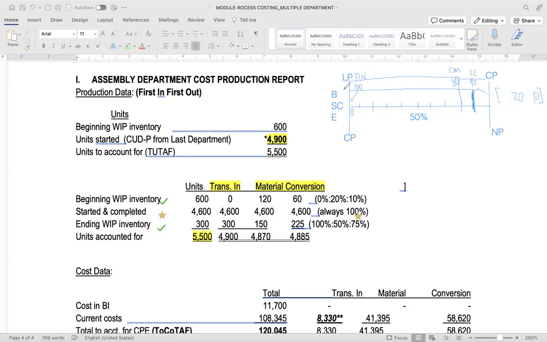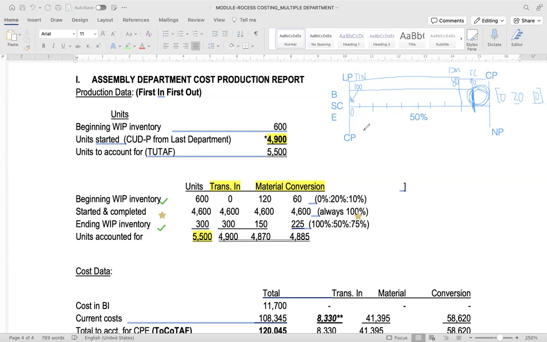Now, as to transferred in, we have here the conversion cost range, wherein already we have recognized 90% and there is only 10% remaining conversion cost to be applied. Same with material. Hence, the transferred in is not within this conversion cost range, because it is already 100% complete as to transferred in. So this is now at 0.0.